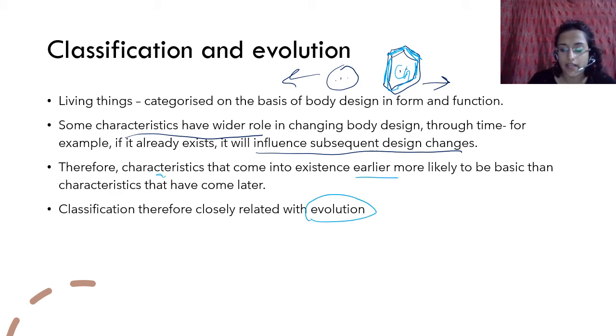The way we characterize, हम सबसे पहले एकदम बेसिक डिफरेंस देखते हैं, and that basic difference is generally the first thing to have evolved. For example, prokaryotic and eukaryotic cell, right? That is possibly the first thing to have evolved that can be different. For example, nucleus, nuclear membrane होना in eukaryotic and nuclear membrane नहीं होना in prokaryotic. This came into existence absolutely many years ago. This came into existence a lot before any of the more complicated features,